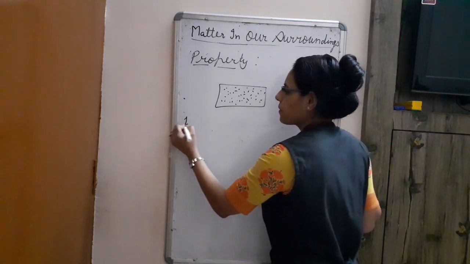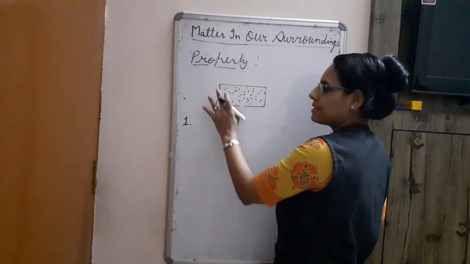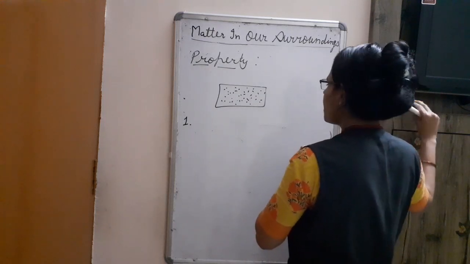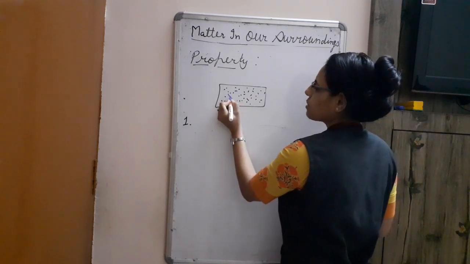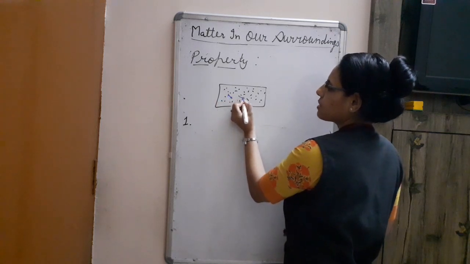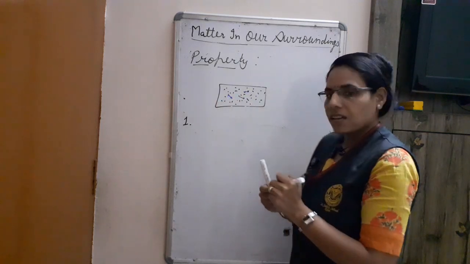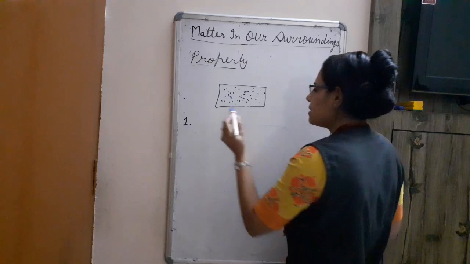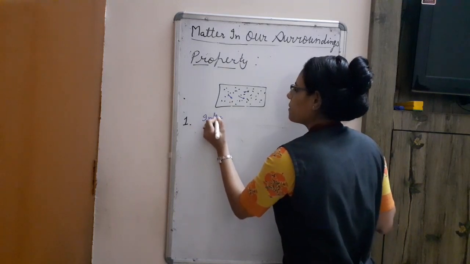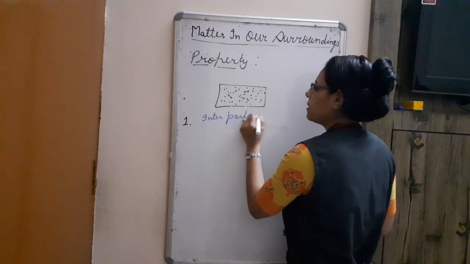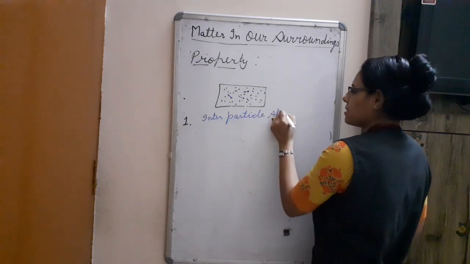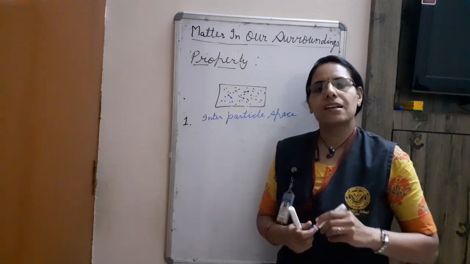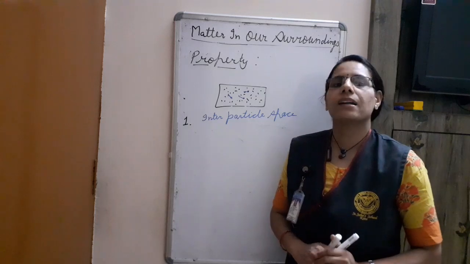See the property? In this matter, we can see some space is present between the particles. See, these particles, this is the space between two particles. This is the space. This is the space. The space which is present between the particles, this space is known as interparticle space. Very important thing. Whatever tiny space is present between the particles, this space is known as interparticle space.